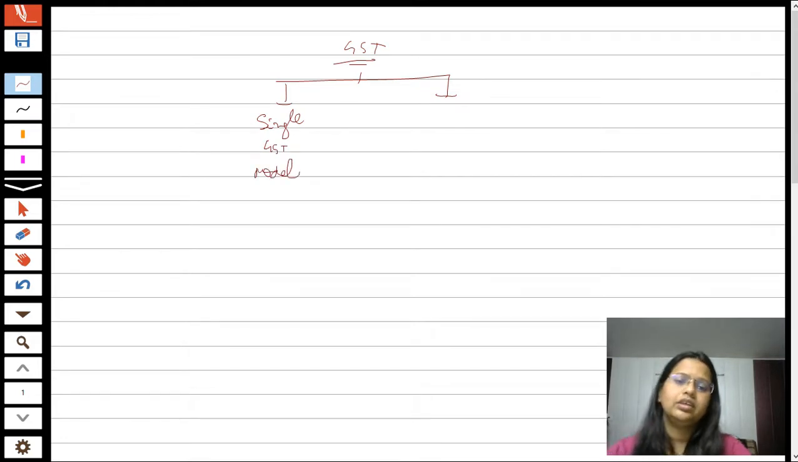Okay students, do one thing, just make it in your books. Because I have read somewhere that two to three attempts ago, this question came in the CA Final examination. So it might be that they also ask this question in your Inter examination. So make this chart also. The second is the dual GST model.